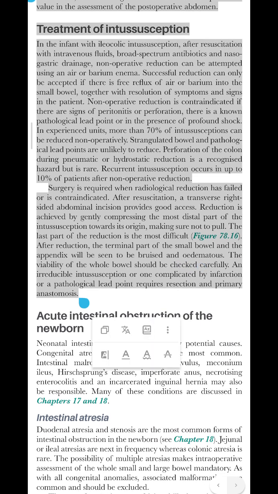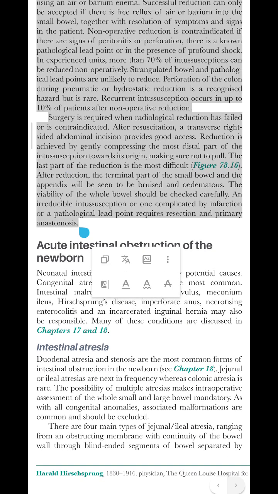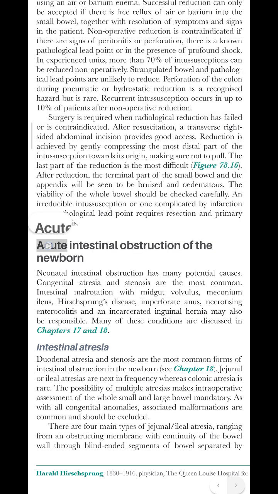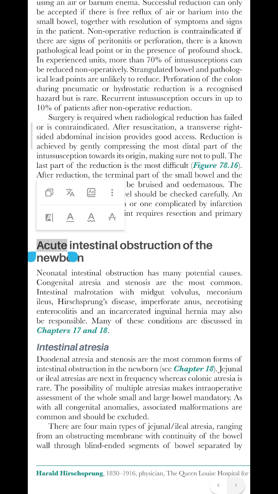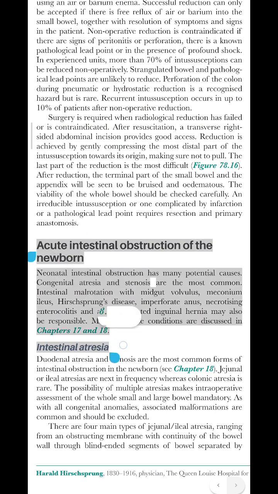After reduction, the terminal part of the small bowel and the appendix will be seen to be bruised and edematous. The viability of the whole bowel should be checked carefully. An irreducible intussusception, or one complicated by infarction or a pathological lead point, requires resection and primary anastomosis.